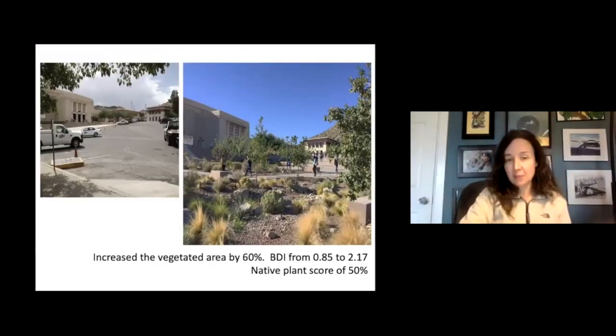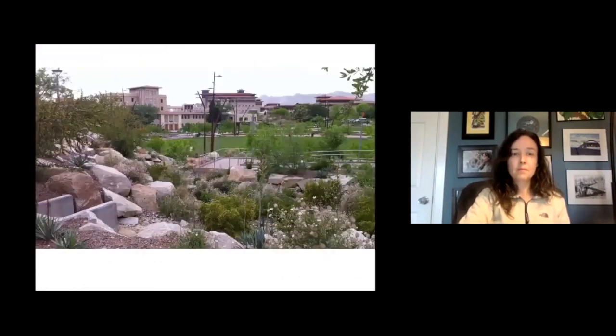So overall, we increased the vegetated area by 60%, and increased what's called in SITES the native plant score by 50%. And so the reason that plant score is lower is because this is an area plant score, and of course that turf grass is not native. But other than that, everything else planted on the site is native to the Chihuahuan Desert. So it's a beautiful project. If you're ever in El Paso, I recommend you go see it. This was one of the first large green infrastructure projects in the city.